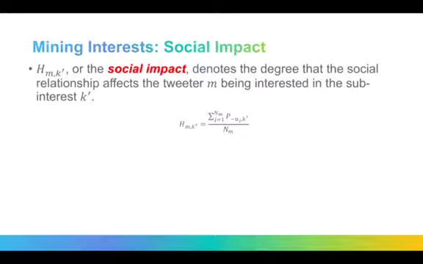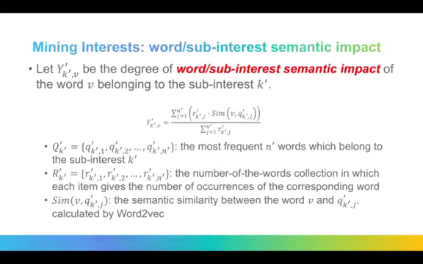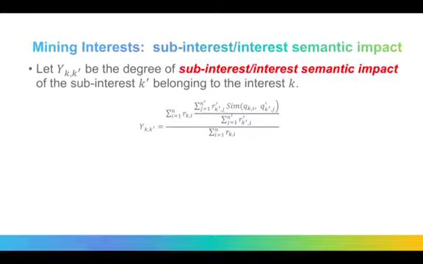Here are some formulas used to build the model. H_m,k', or the social impact, denotes the degree that the social relationship affects the Twitter m being interested in the sub-interest k'. Let gamma'_k',v be the degree of word sub-interest semantic impact of the word v belonging to the sub-interest k'. Let gamma_k,k' be the degree of sub-interest semantic impact of the sub-interest k' belonging to the interest k.